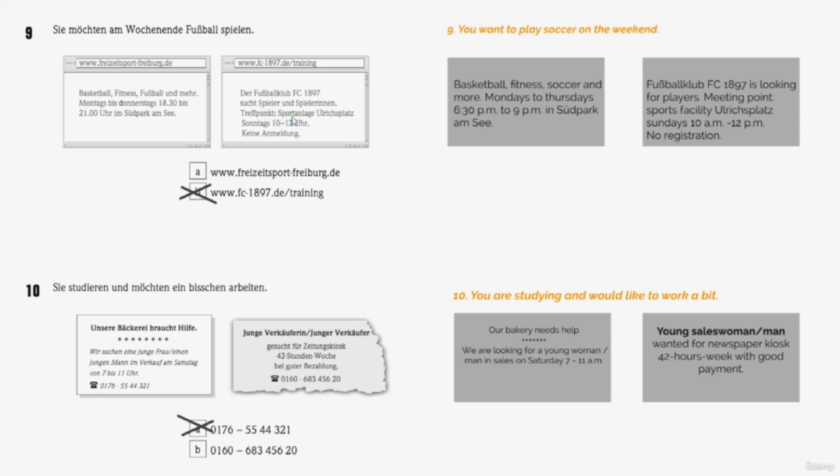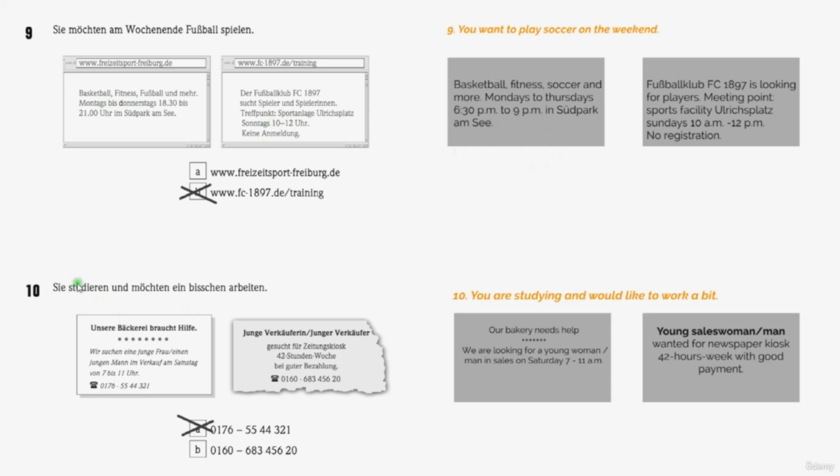The Sportanlage is the sports facility. Und die Anmeldung is the registration. So you want to play soccer on the weekend. That is why B is correct. Okay, here it is just Mondays through Thursdays, and here it is for the weekend.